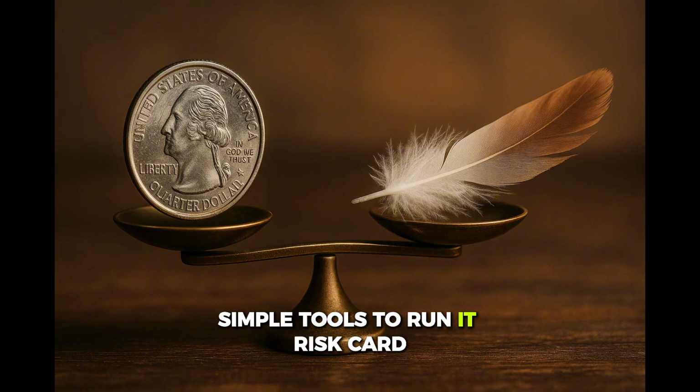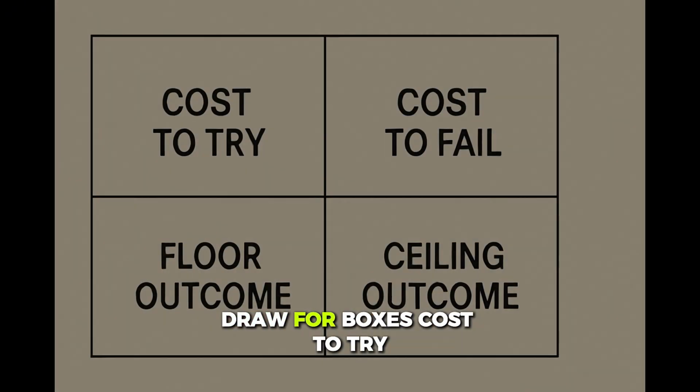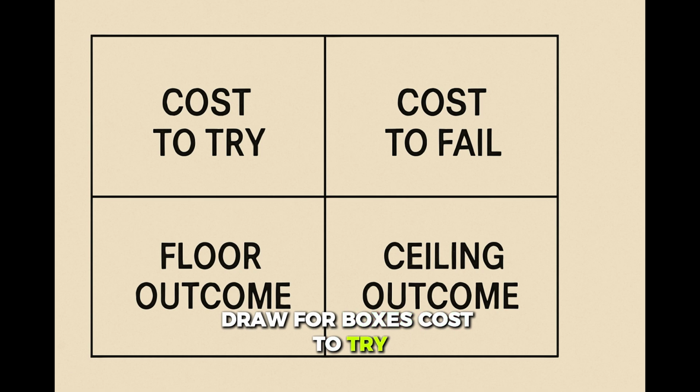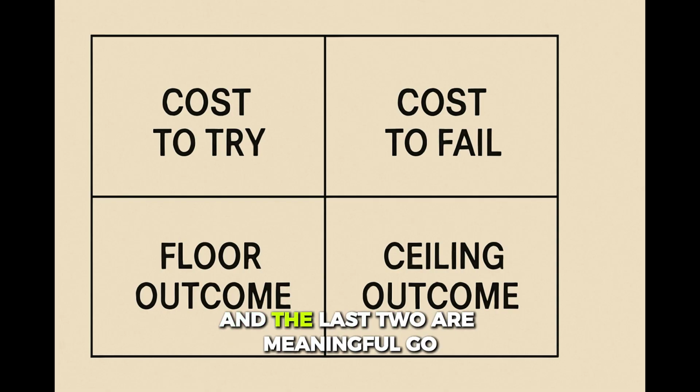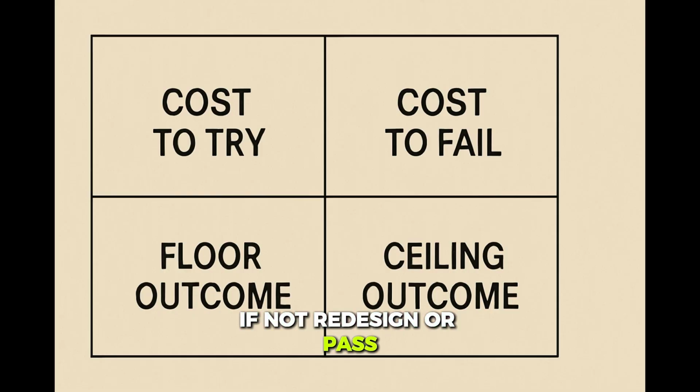Simple tools to run it. Risk card. Draw 4 boxes. Cost to try. Cost to fail. Floor outcome. Ceiling outcome. If the first 2 are small and the last 2 are meaningful, go. If not, redesign or pass.